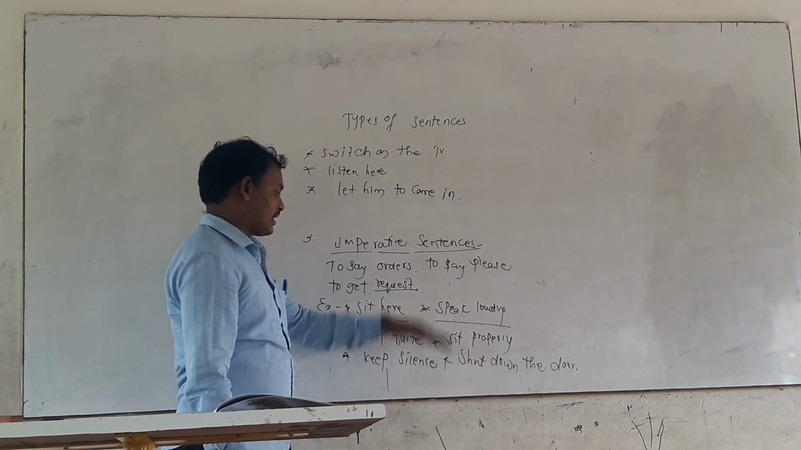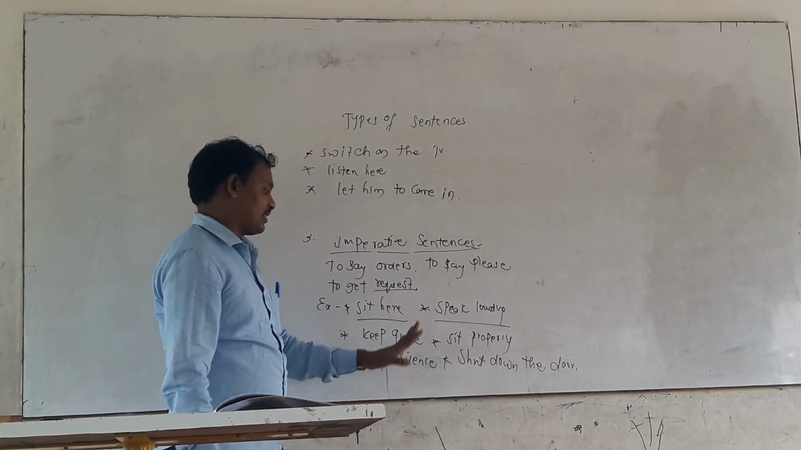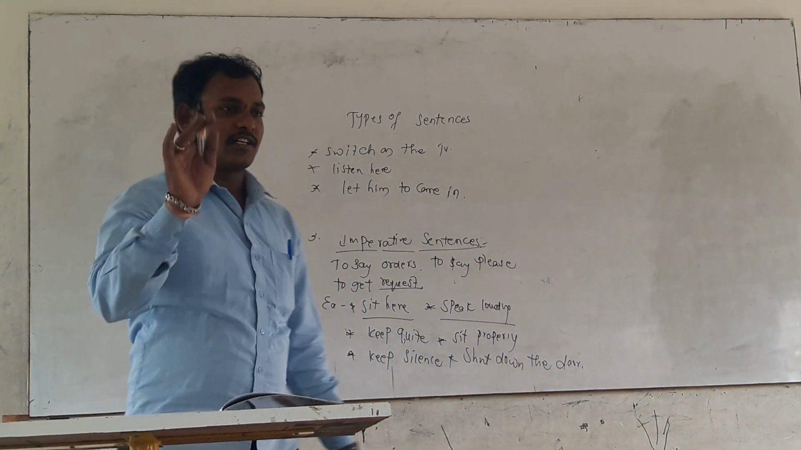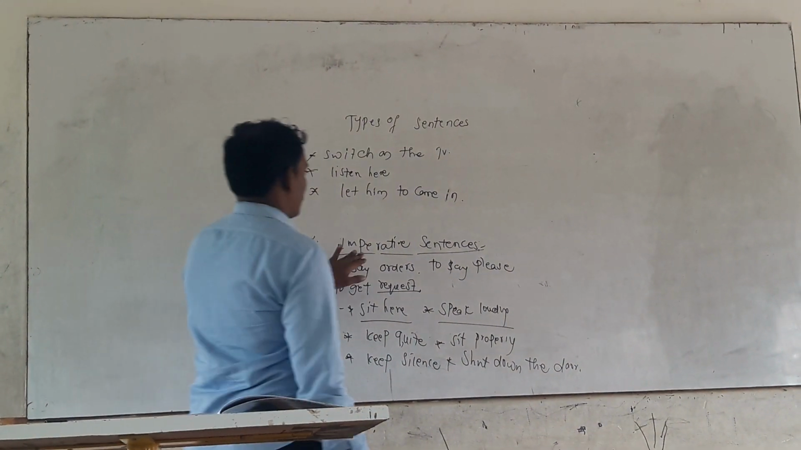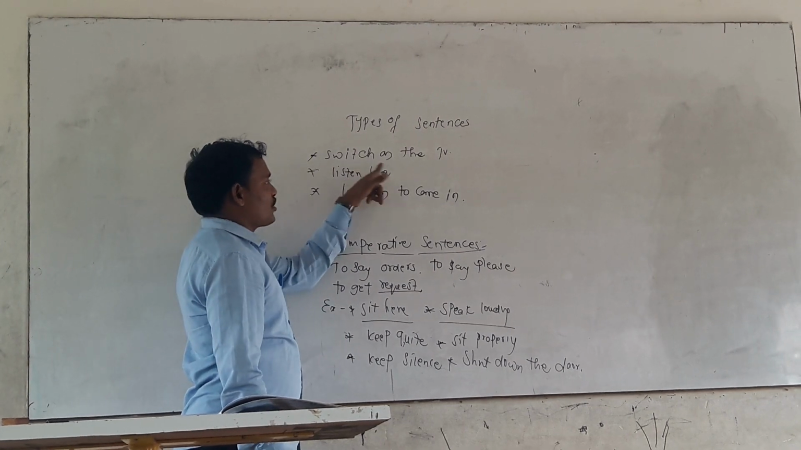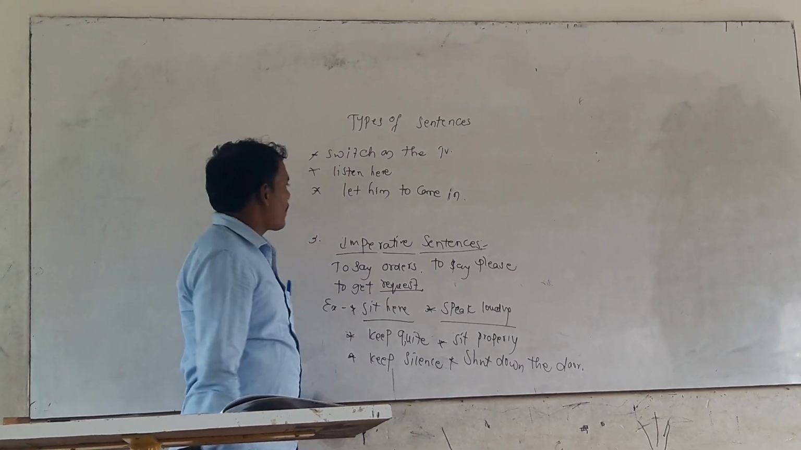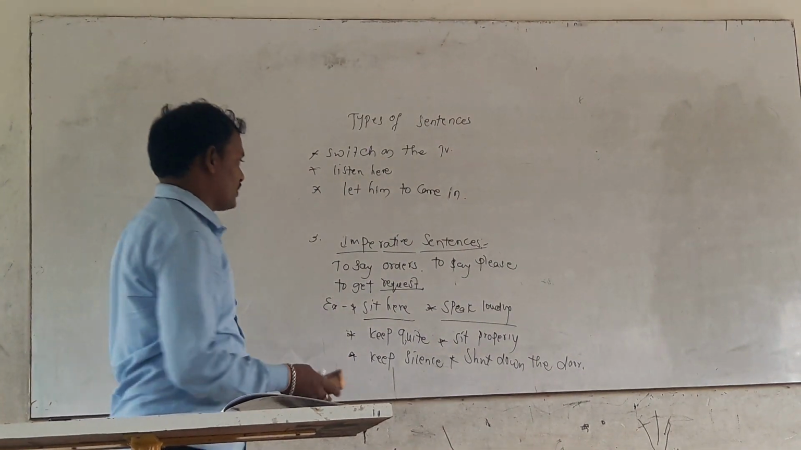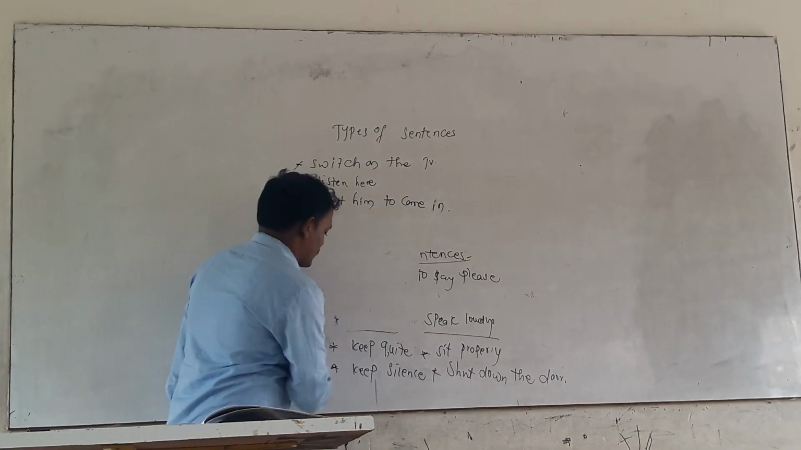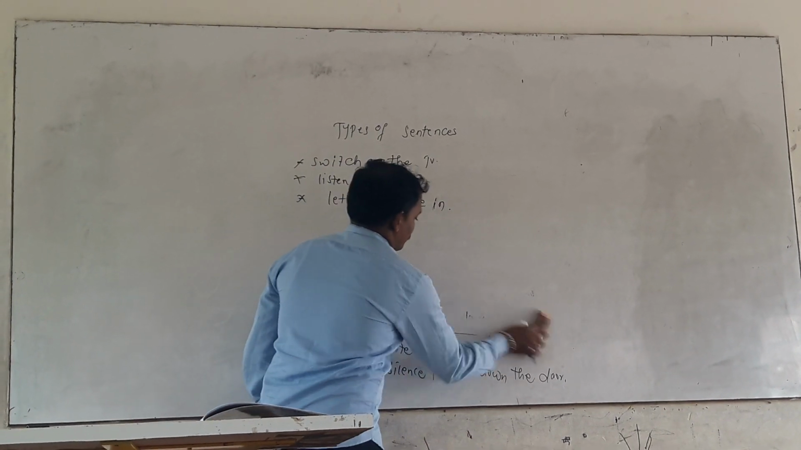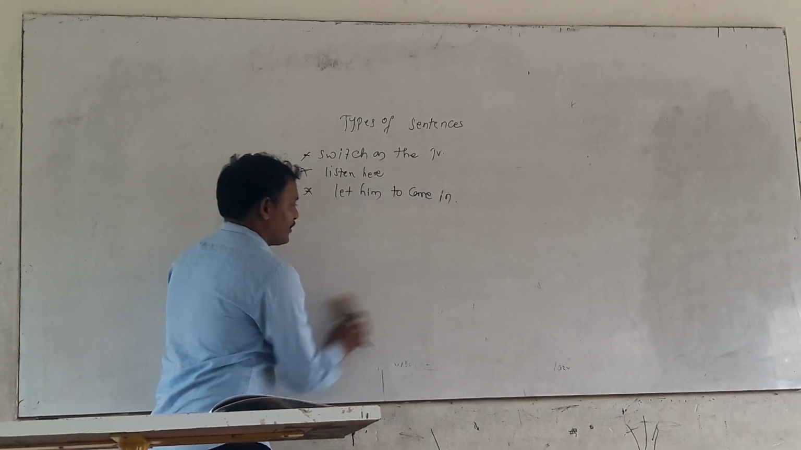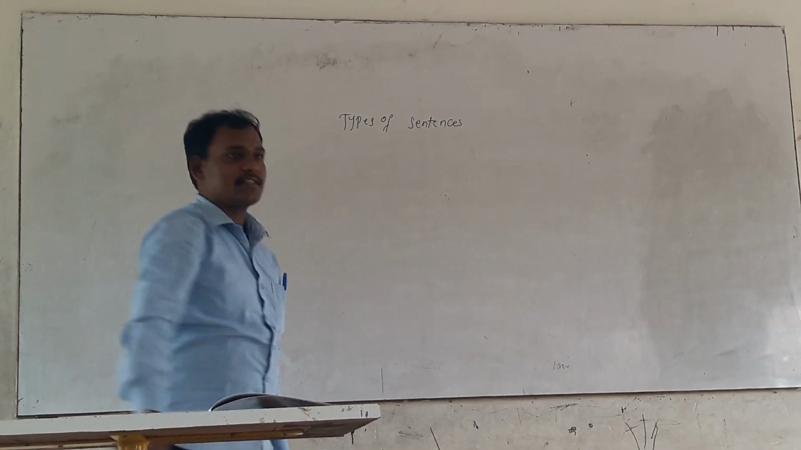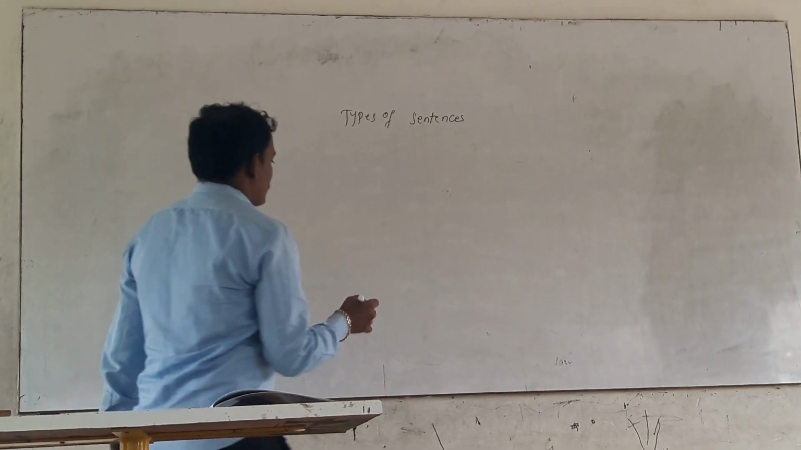Sit here, speak loudly, keep quiet, sit properly, keep silence, and shut down. Like these, all the sentences come under the types of imperative sentences. Again, switch on the TV, listen here, let him come in. Those sentences are used in the form of imperative sentences. The last one is the exclamatory sentences, the most important among the types of sentences.